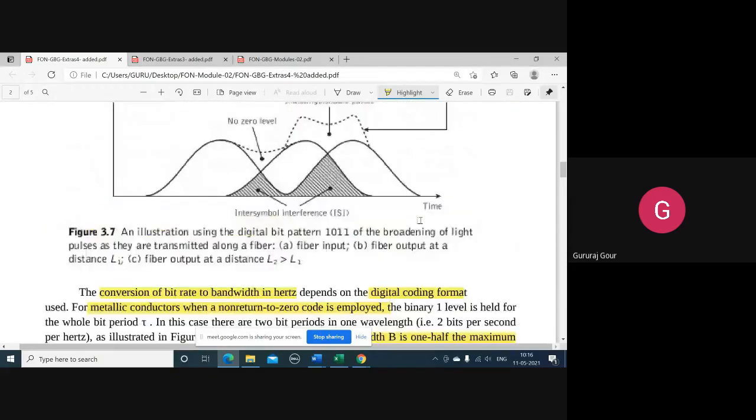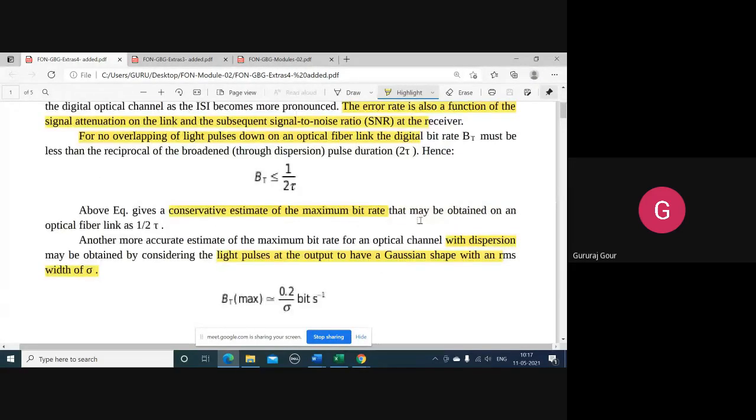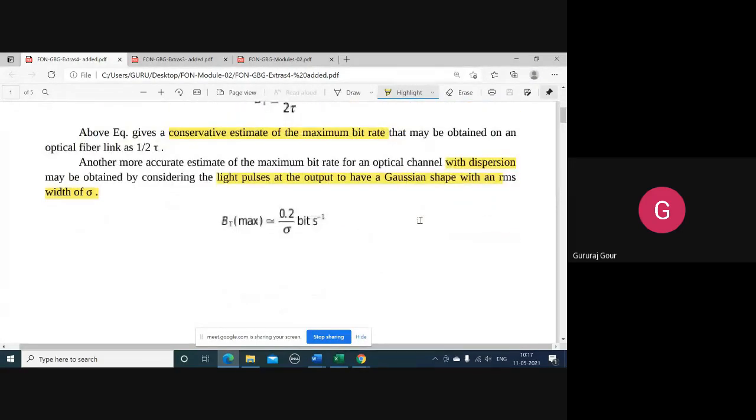Okay, we discussed dispersion so far in terms of ISI. Without considering dispersion, we got the bit rate measure as 1 by 2 tau, and with dispersion, we got the maximum bit rate BT max less than or equal to 0.2 by sigma, where sigma is the RMS width of the pulse we get at the receiver side, in bits per second.